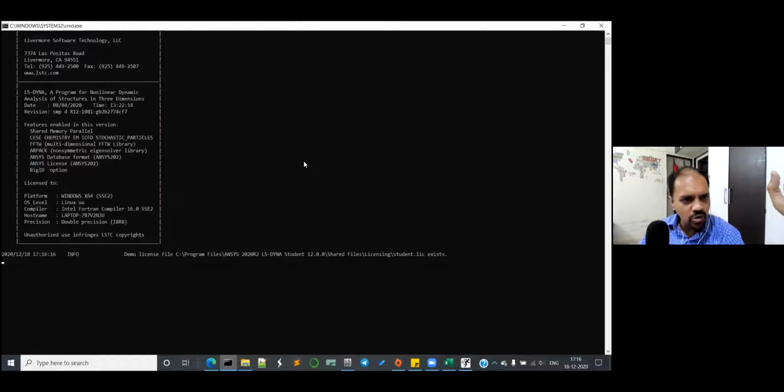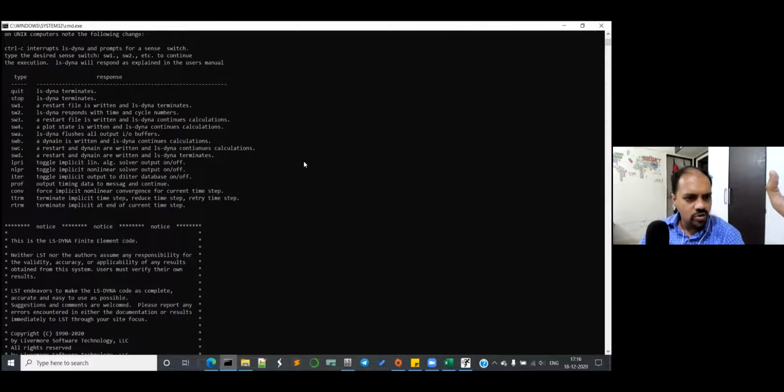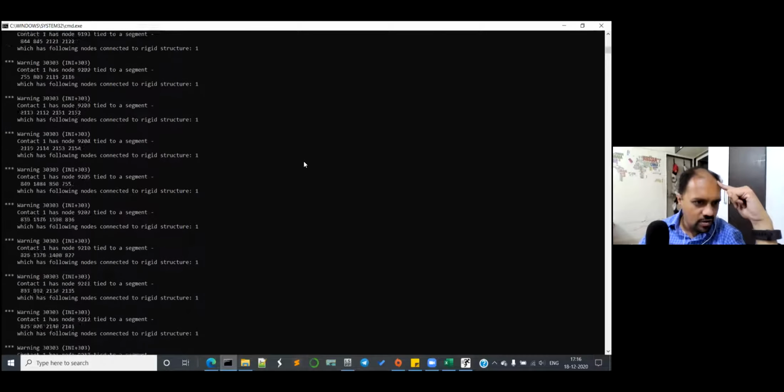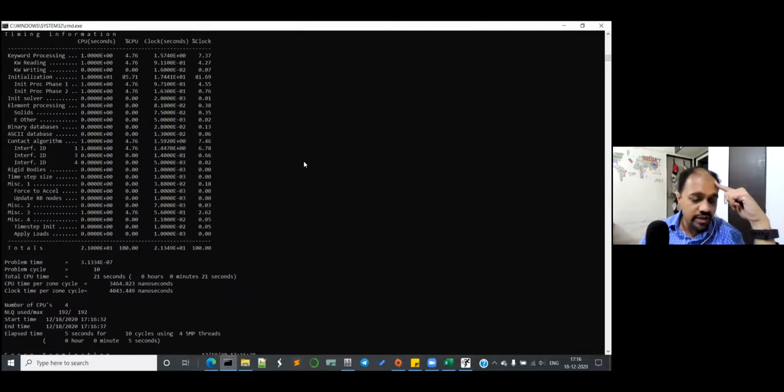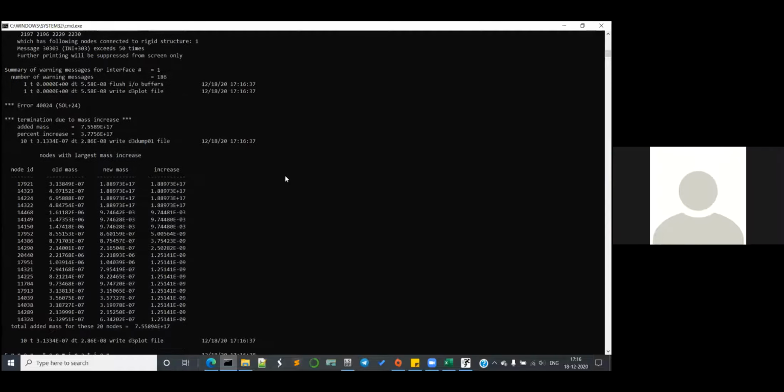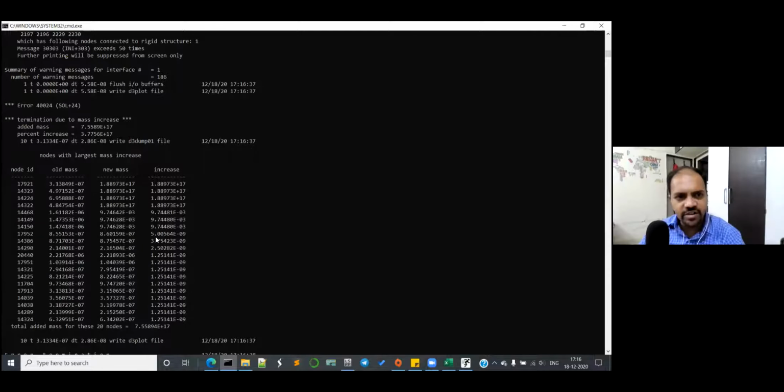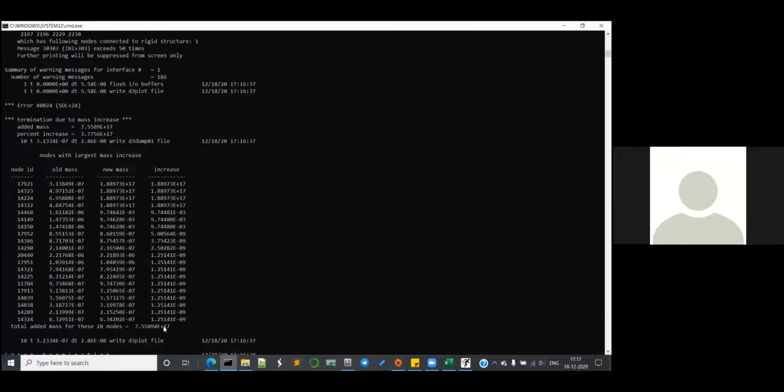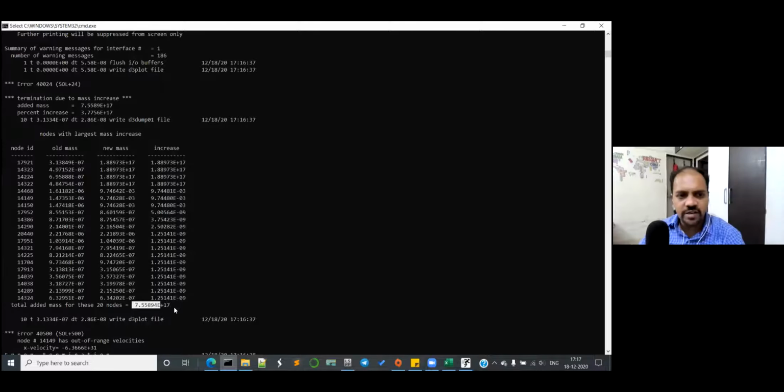You can zoom in and zoom out. You'll directly see the error of what is happening as you scroll up or down. There is a negative volume or some velocity which is crashing. Now what we should do, just go up. Node is out of range. That will be because of this chart, the node ID. Too heavy mass addition is happening here, e power 17. That is actually causing the problem.